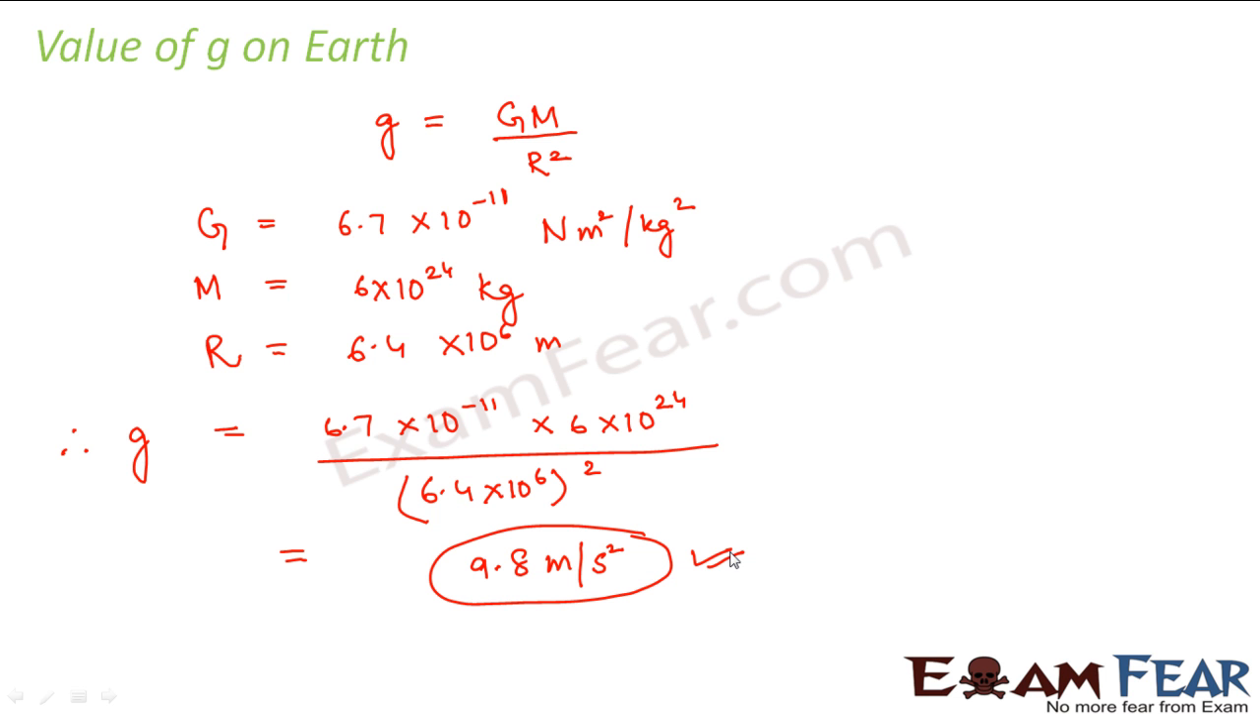So for example, right now whatever we have calculated is the value of g on earth. That is why we have taken the mass of the earth and the radius of the earth, right? Now if I want to calculate the value of g on the moon, the mass and radius will change. Therefore the value of acceleration due to gravity will also change. So the value of acceleration due to gravity changes from place to place. It is not a universal constant, right?